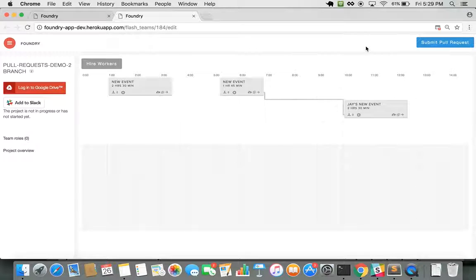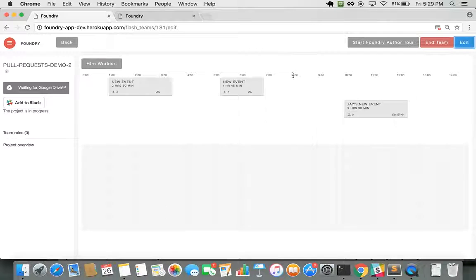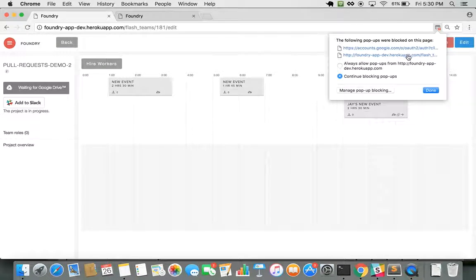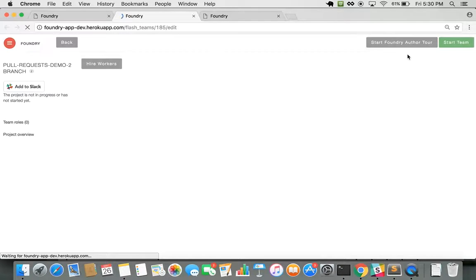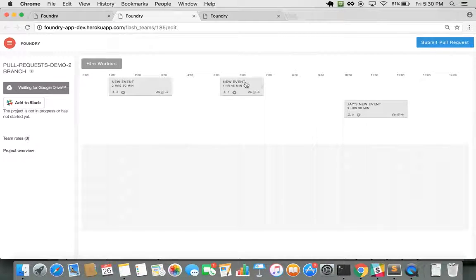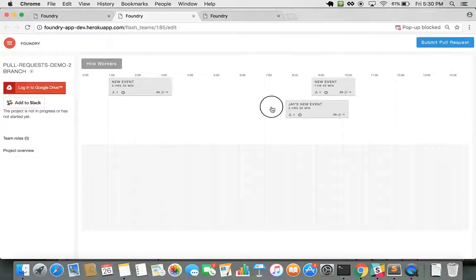But hang on. In the meantime, we can go back to the original team, and worker 2 on his or her own computer has come around and also clicked on the edit button to suggest their change, which was to swap the ordering of these two events. And so worker 2 goes ahead and does this, like that. Now they're in different orderings.